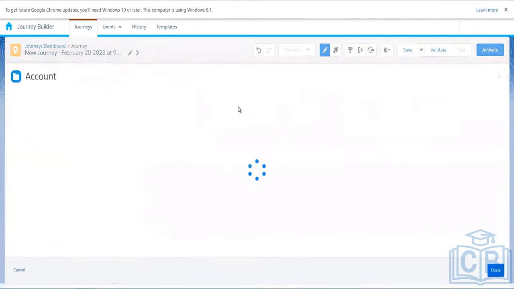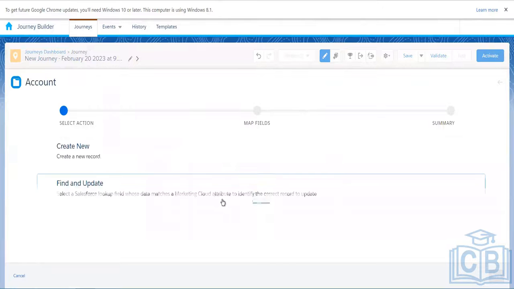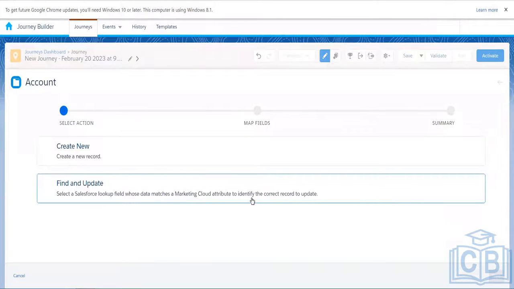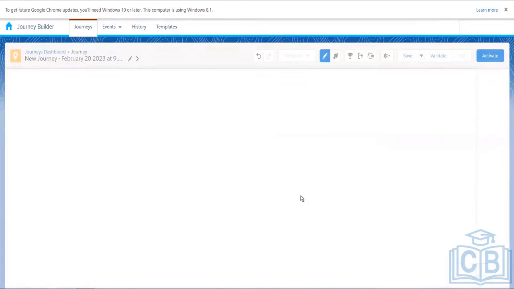Let's say if you want to create a record in the account object, we'll drag and drop this one. And then we have two different actions. Either we can create a new record, or if we want to update the record, that's something we can do as well. For the update, we have a very popular use case, that is the contact one.